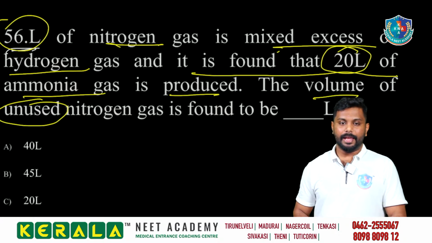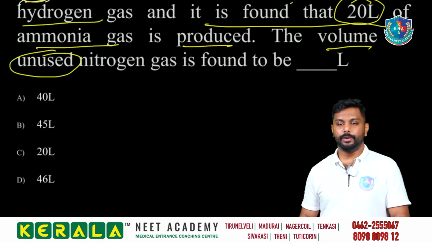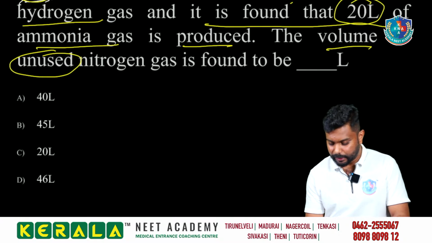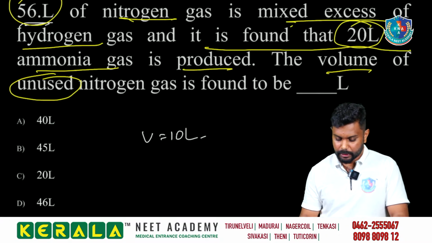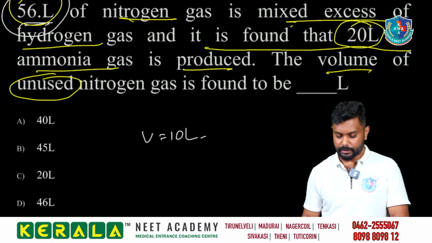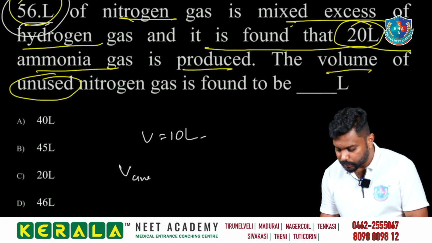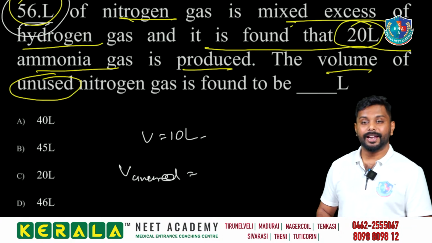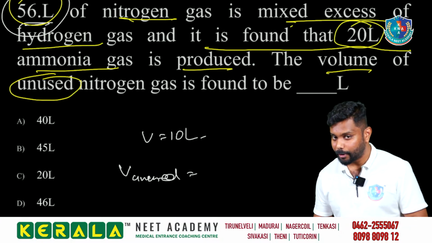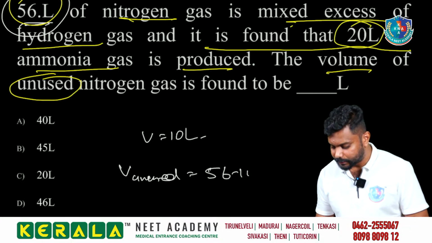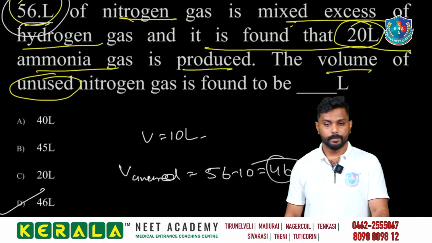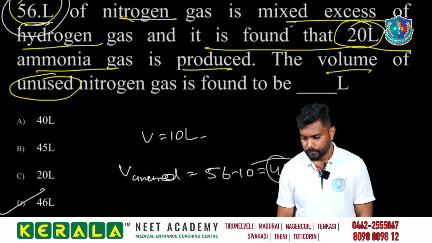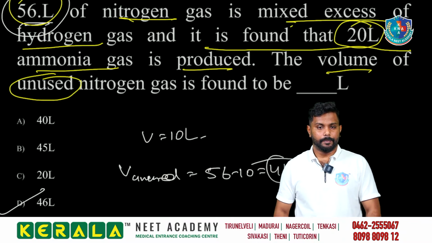So what is the volume used? It is about 10 liter. 10 liter of nitrogen only we are using. Here we have 56 liter. So the volume of the unused is 56 minus 10, that is equal to 46. So 46 liter is your answer. It is easy, right? You got it, right? It is very easy.